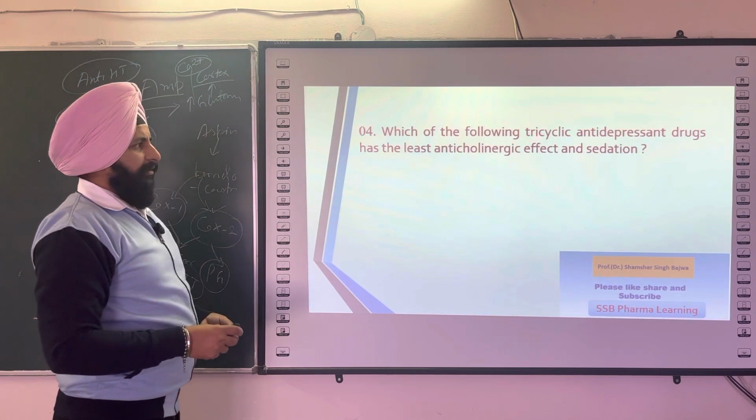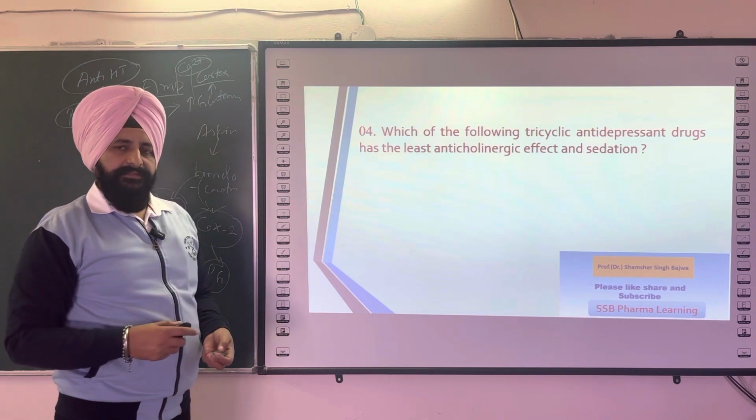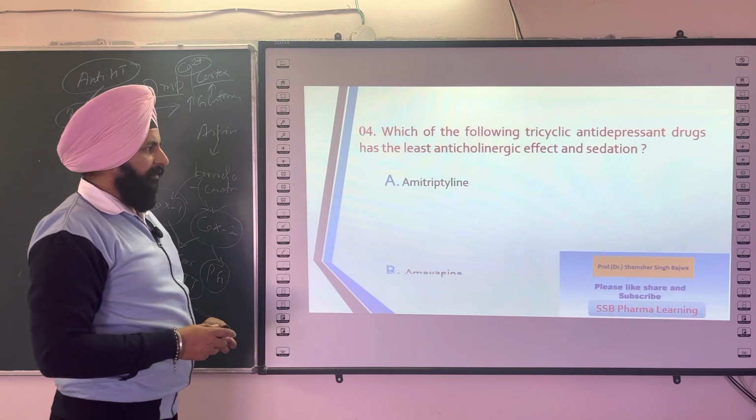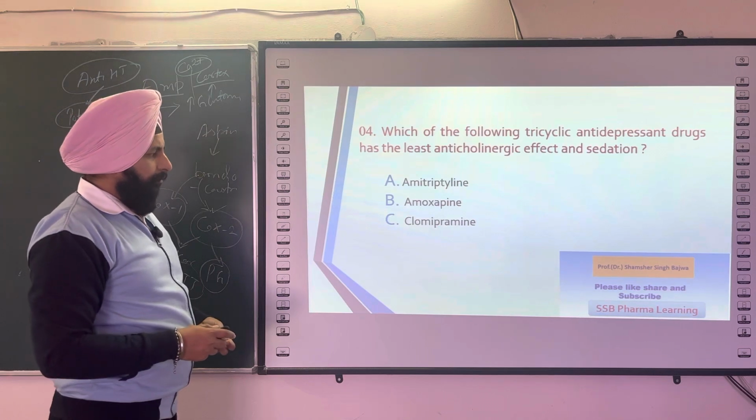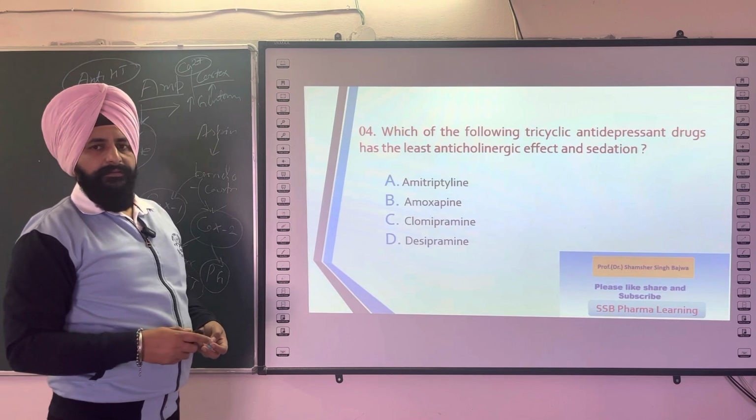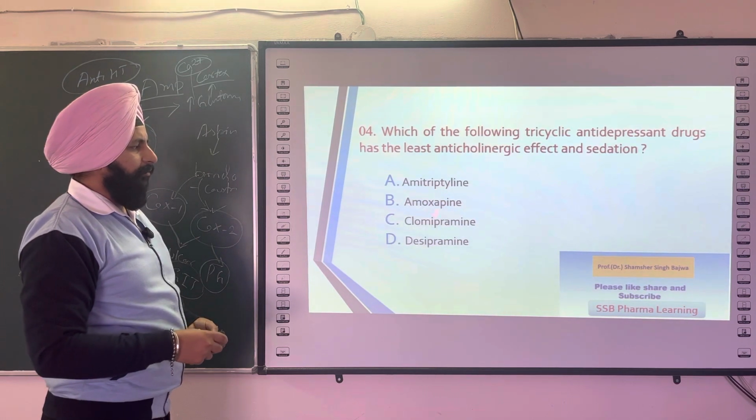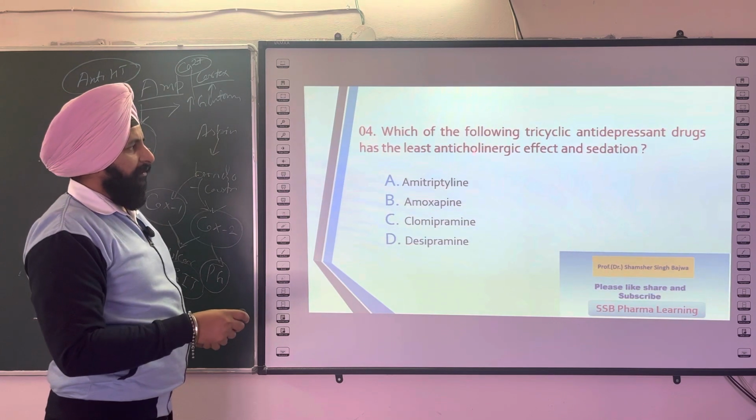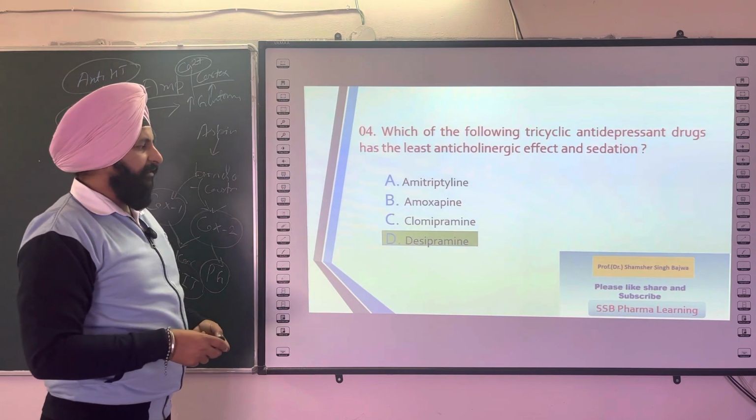Which of the following tricyclic antidepressant drugs has the least anticholinergic effect and sedation? The options are amitriptyline, amoxapine, clomipramine, and desipramine. So you choose the right answer from amitriptyline, amoxapine, clomipramine, desipramine. The right answer, where the drug is least anticholinergic and sedative, is desipramine.